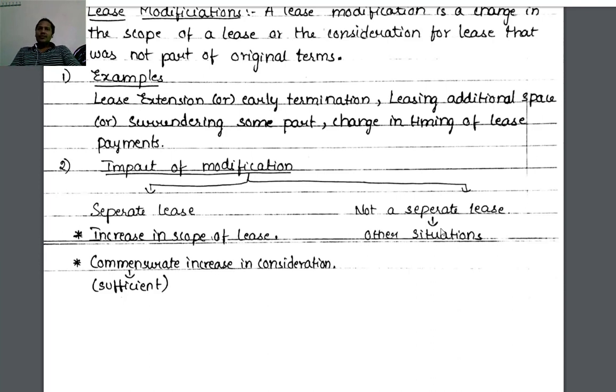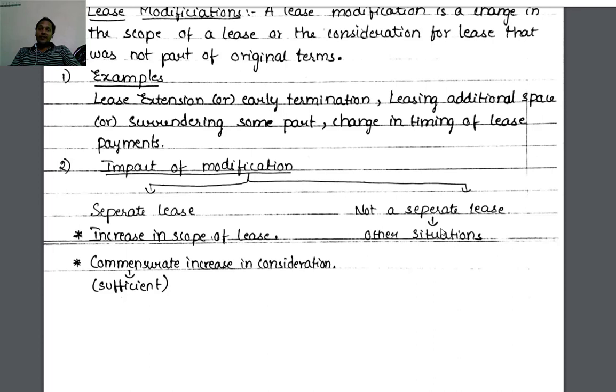Write down the first branch, separate lease. Two conditions. First, increase in the scope of the lease. Second, commensurate increase in consideration.